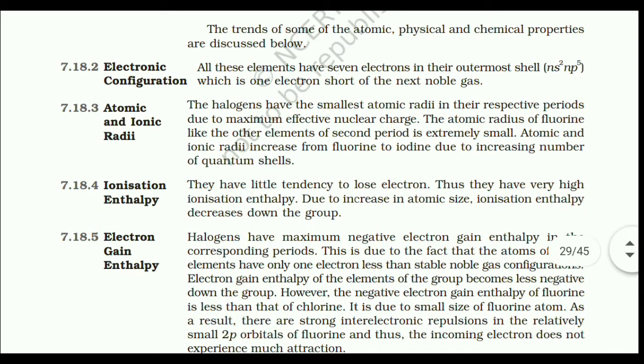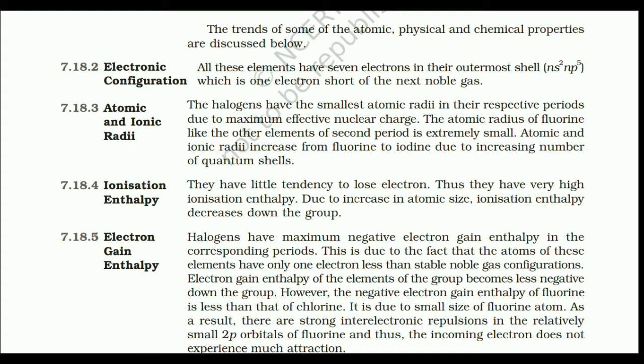7.18.2 Electronic configuration. All these elements have 7 electrons in the outermost shell, which is 1 electron short of the next noble gas. 7.18.3 Atomic and ionic radii. Halogens have the smallest atomic radii in the respective period due to maximum effective nuclear charge. The atomic radius of fluorine, like other elements of the second period, is extremely small. Atomic and ionic radii increase from fluorine to iodine due to increasing number of quantum shells.